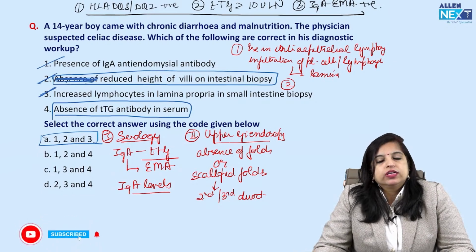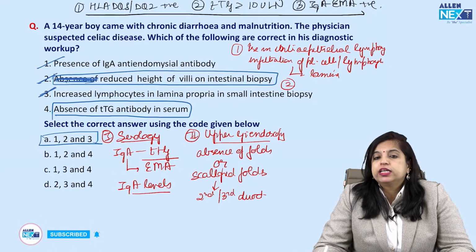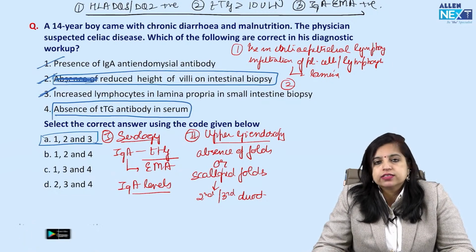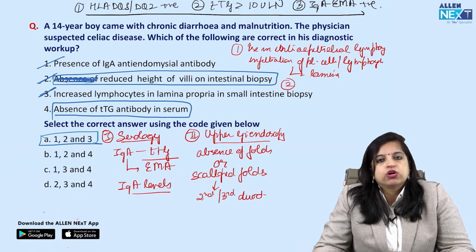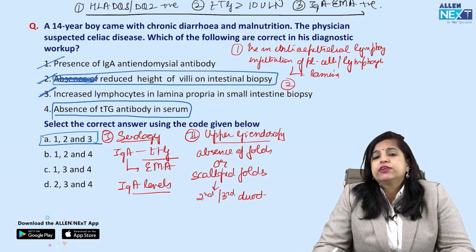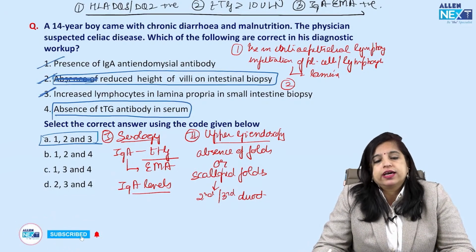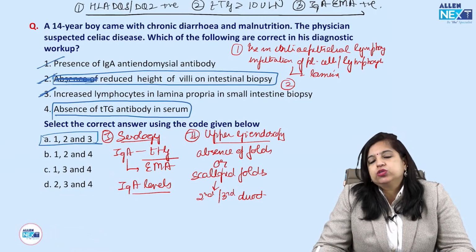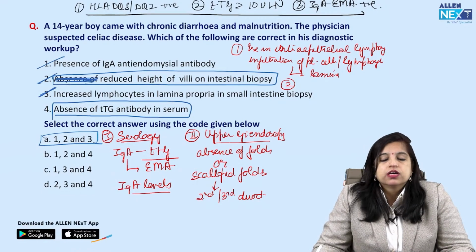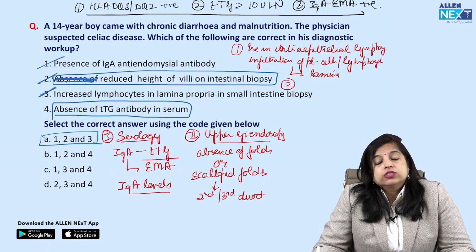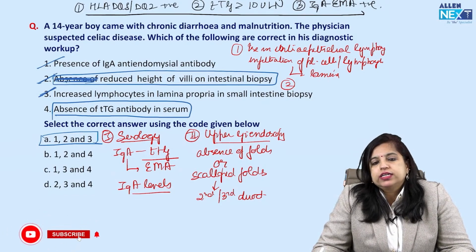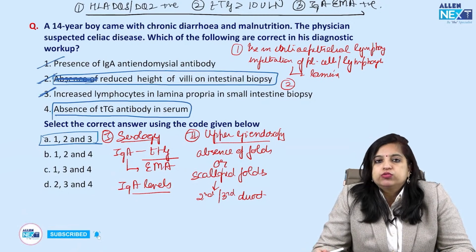अगर within 12 weeks आपका बच्चा improve हो गया, anemia disappear हो गया, chronic diarrhea disappear हो गया, that is a sure short way कि बच्चा GFD मतलब gluten free diet पे improve हो रहा है, that means ये बच्चे को celiac है। celiac क्या होता है? Sensitivity to the gliadin component of the wheat, where the child does not tolerate it well and hence autoimmune attack होता है उसके enterocytes पे and hence lands up with malabsorption, right?